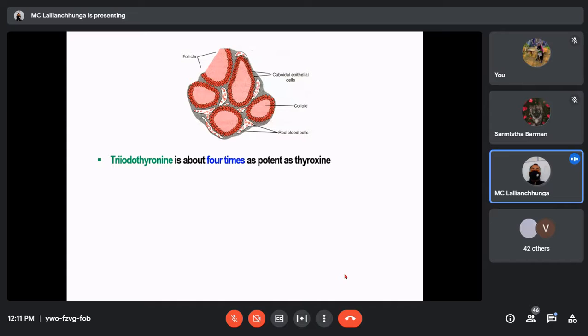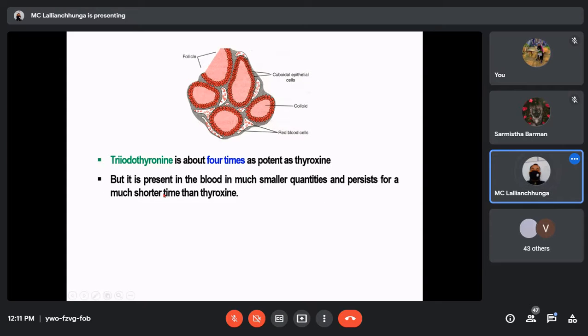Let's see which one is more potent. T3 is about 4 times as potent as thyroxine. So T3 is more potent regarding rapidity or intensity of its action if we compare it with that of T4. But it is present in the blood in a much smaller quantity and persists for a much shorter time than thyroxine.